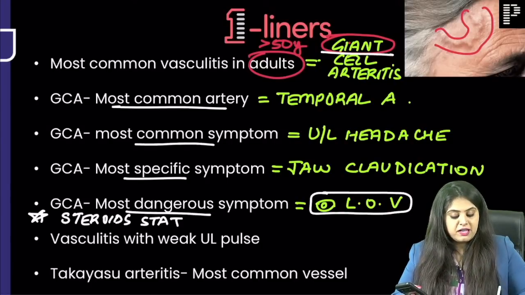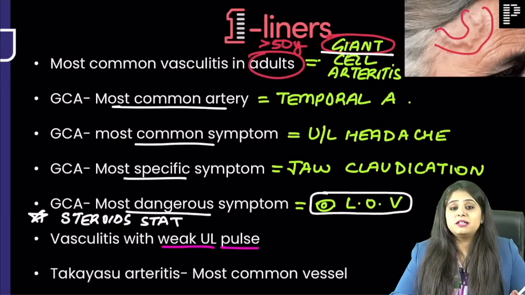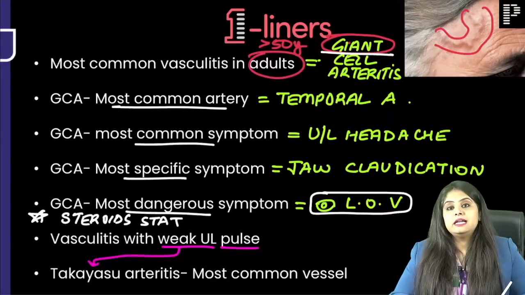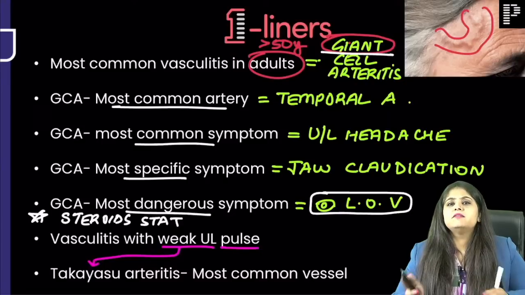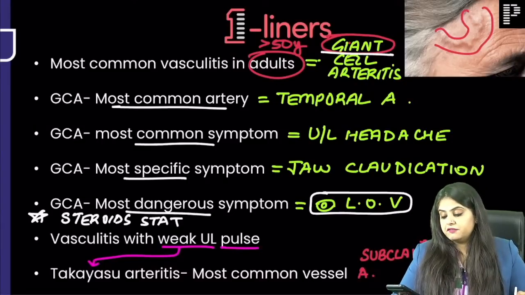Okay, if they say what is the vasculitis with weak upper limb pulse, the radial pulse is not palpable, that is going to be what? Pulseless disease. So you will say that is going to be Takayasu arteritis. In Takayasu arteritis, what is the vessel affected? Why is the upper limb radial pulse not being palpable? Because the subclavian artery is affected.